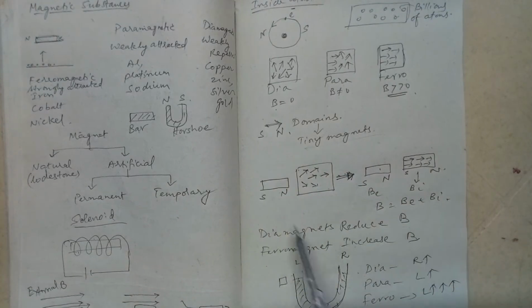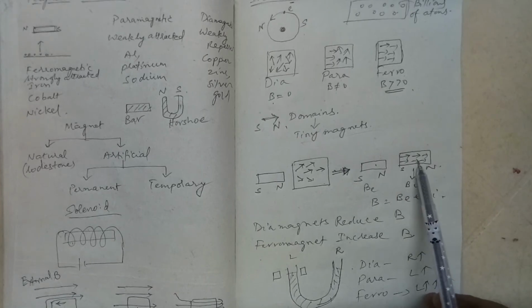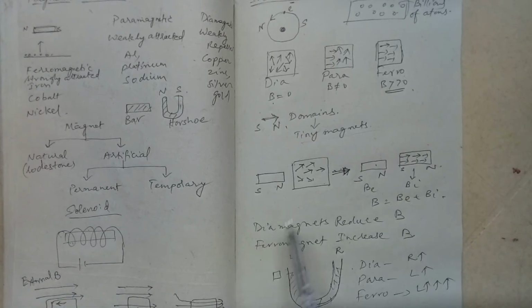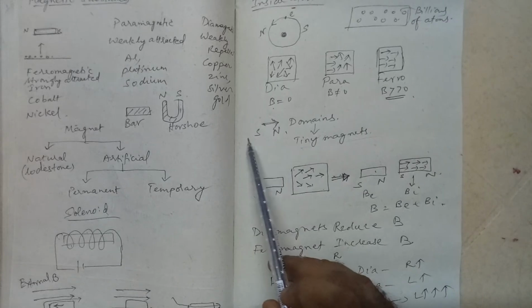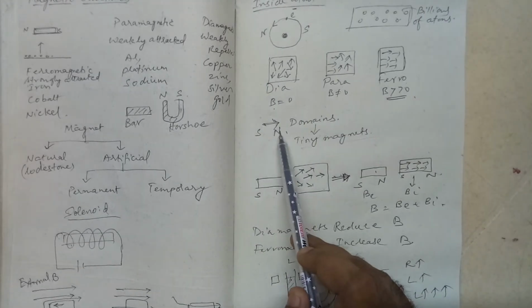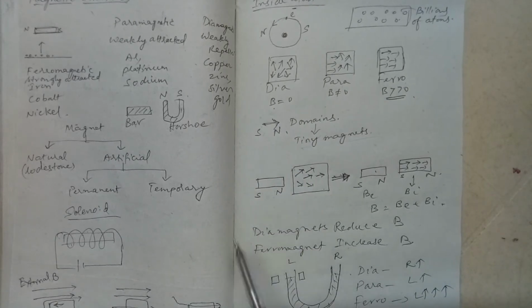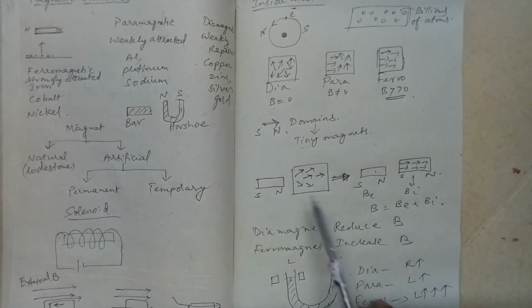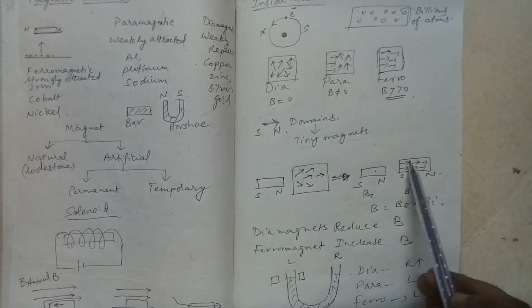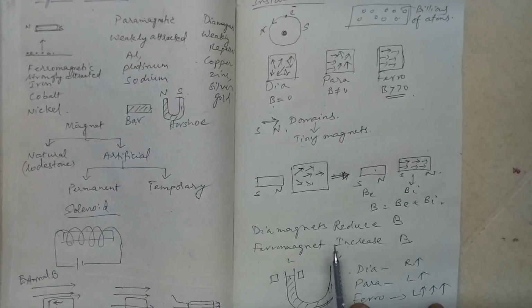When you bring a magnet near a ferromagnet, there is a realignment of these domain lines. I told you that this domain is represented by south to north, the tail is south and the head is the north. What will happen when you put a magnet before this? The south will be attracted by the north, and similarly there will be a realignment of their structure.